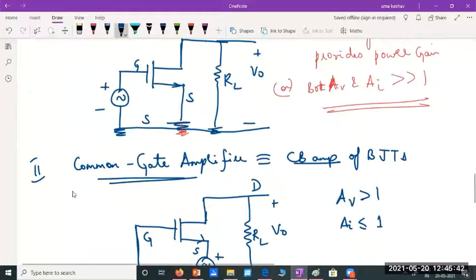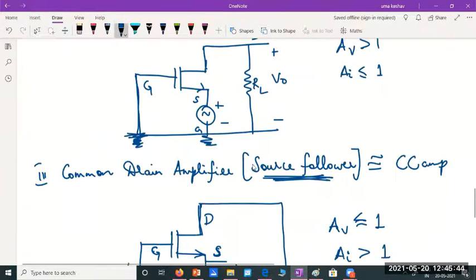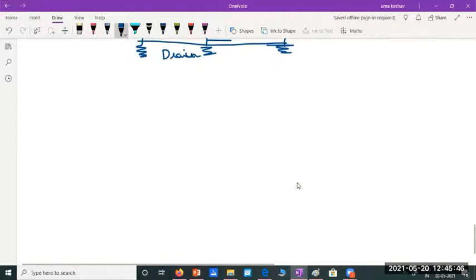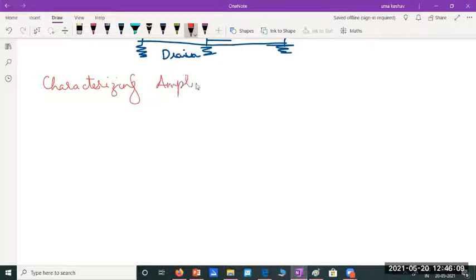So usually we'll be studying this first one and the last one in our current semester. They are the most important ones which we will analyze. Okay, before starting to analyze each individual amplifier, we have to do something known as characterization of amplifiers. What do you mean by characterizing amplifiers?